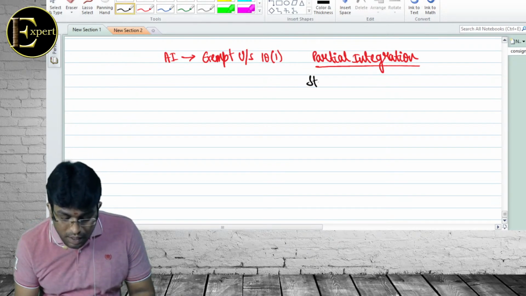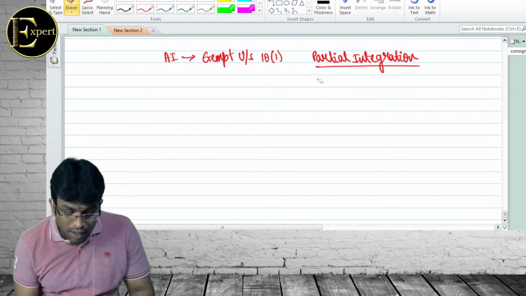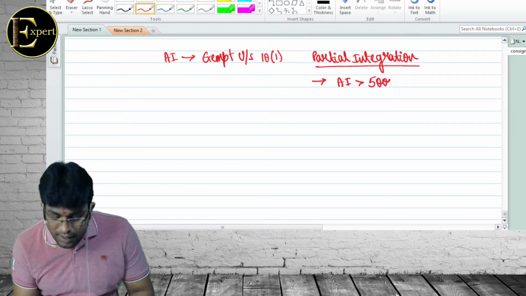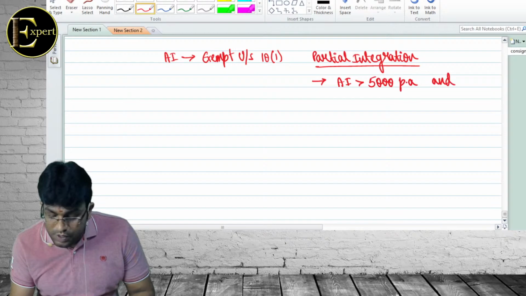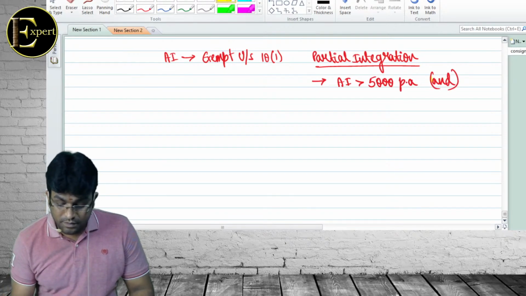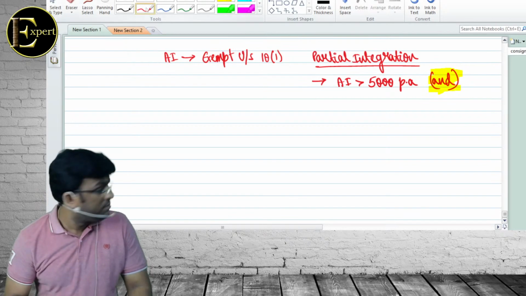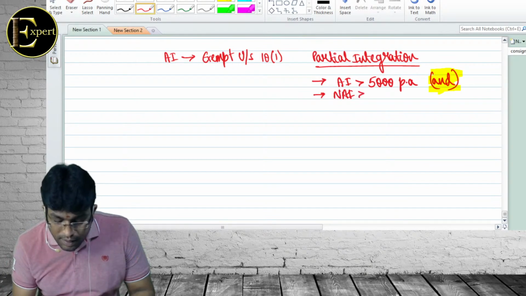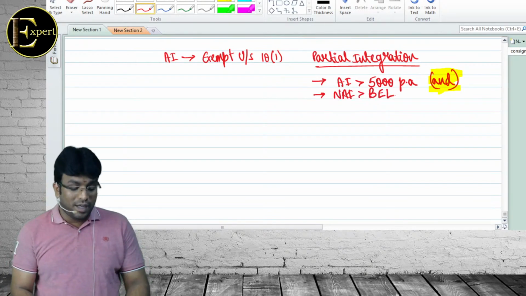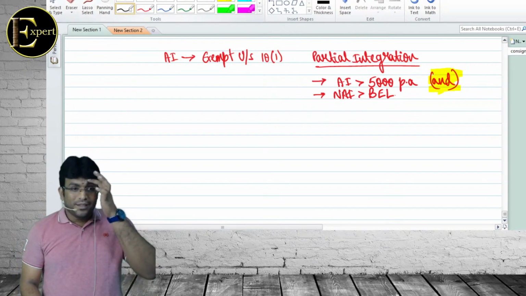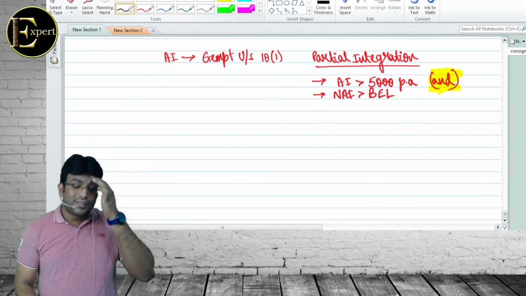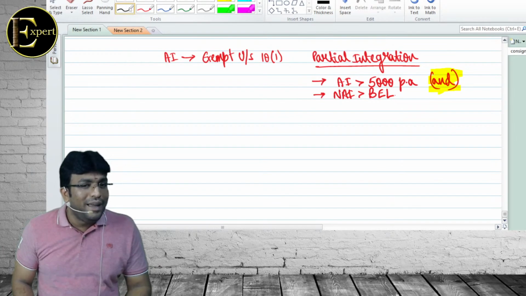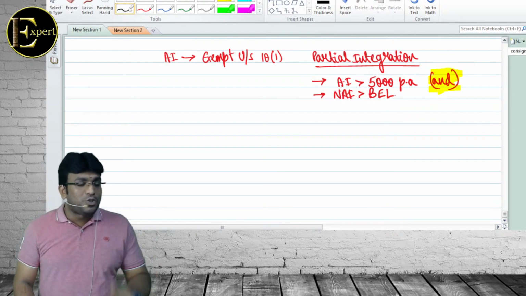What they said is, this story of partial integration will apply only when agriculture income is more than 5,000 per annum, and non-agriculture income is more than the basic exemption limit. Understood, sir? Only if these two conditions are there will this concept apply. If a person has only agriculture income, will the story come into the picture? If a person has only non-agriculture income, will the story come into the picture?